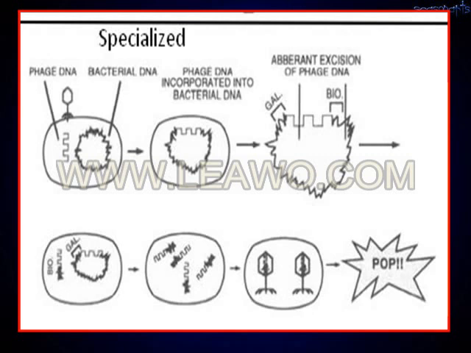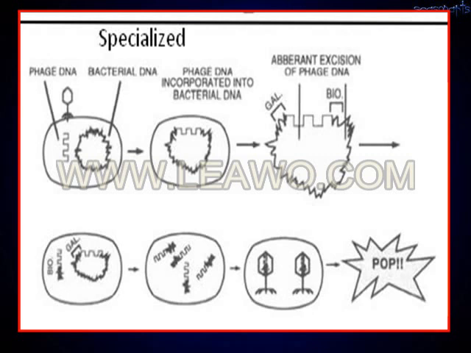After integration into the bacterial chromosome, the phage takes the gal gene and bio gene along with it, and these genes are transferred to another bacterium, which gets those properties.